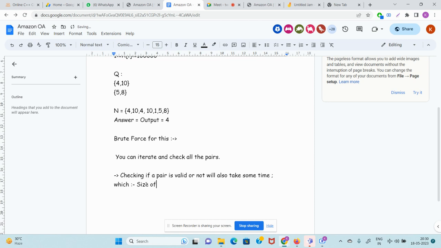Size of queue. What is the size of queue? It is roughly n. So if you are iterating through all the pairs, it takes you what? O of n square time. And if you are iterating all the pairs, and at each iteration you are checking if this pair is valid or not, this takes O of n time. So guys, what will be the total time of our algorithm? It will be O of n square into n, which is O of n cube.